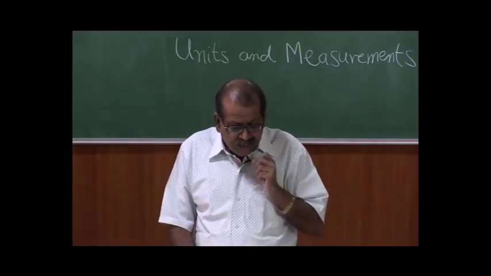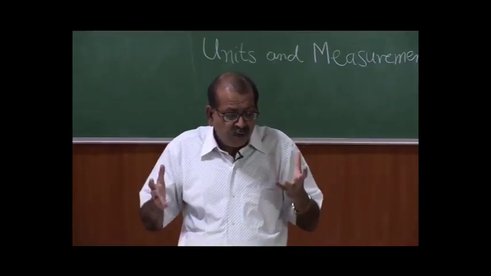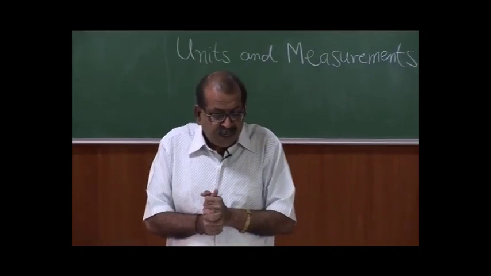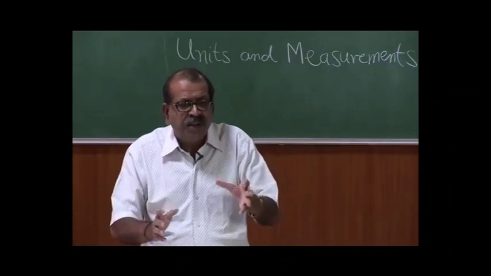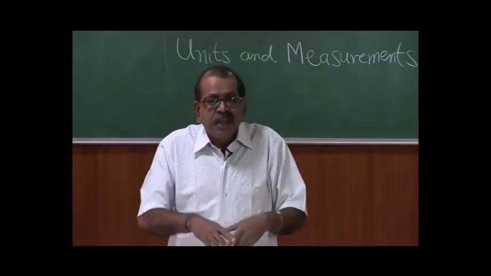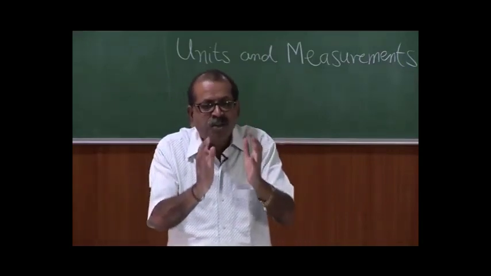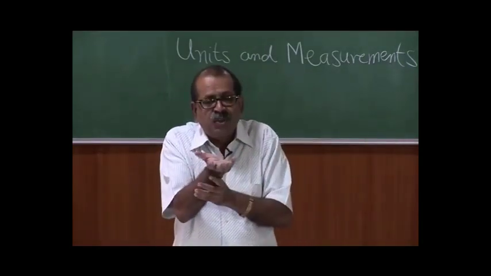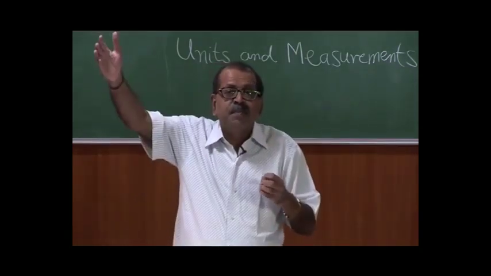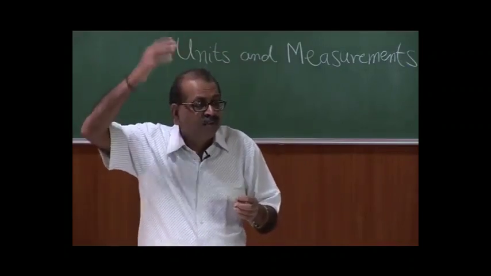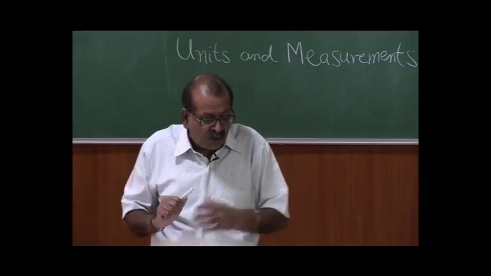Now, for example, we look at a kilogram. Kilogram is the mass of a standard prototype which is kept in the International Bureau of Weights in Paris. Now, each country has its own standard labs. In India, we have the National Physical Laboratory in Delhi, which has a particular block kept under particular conditions, and we say the mass of that is 1 kilogram, equivalent to the mass of 1 kilogram which is kept in Paris. So, these two have the same mass, and that is how the standards work.